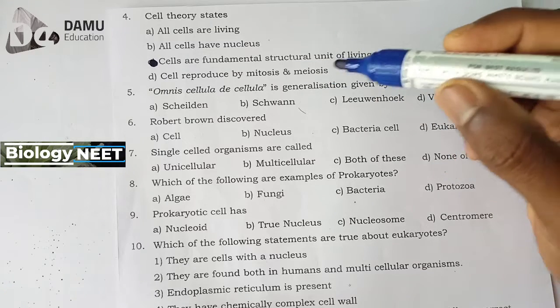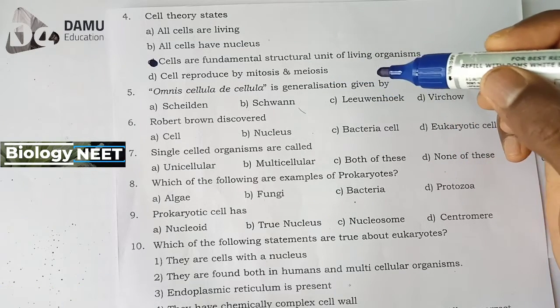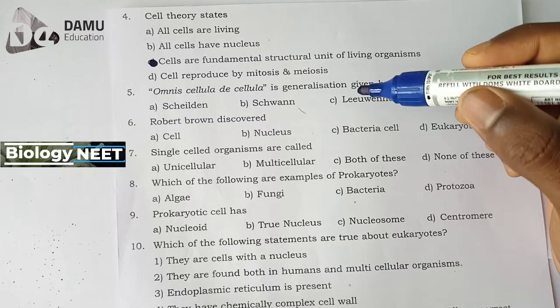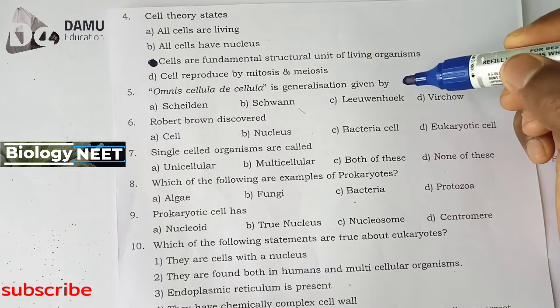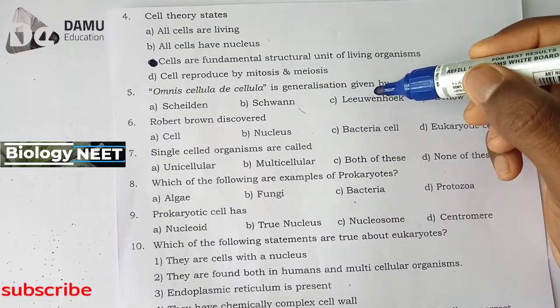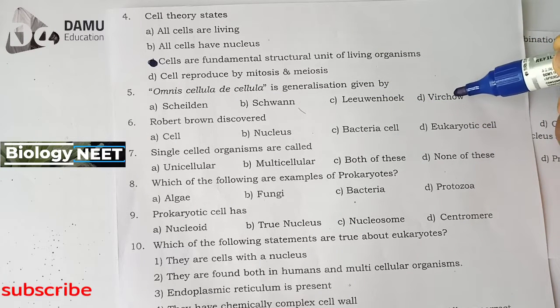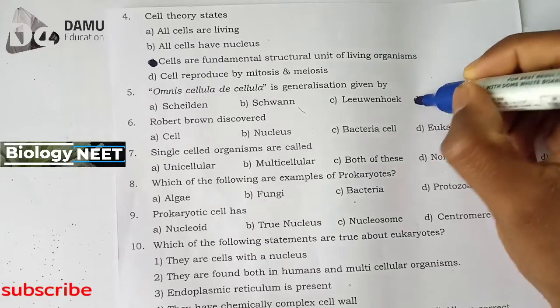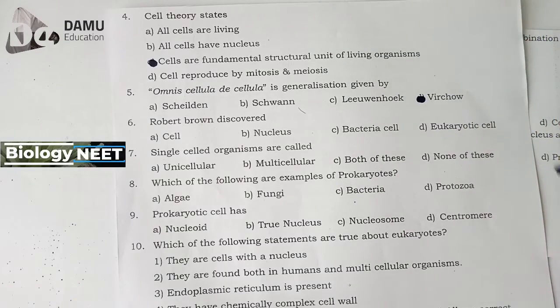Fifth one, Omnis cellula e cellula is a generalization given by. First one Schleiden, Schwann, Leeuwenhoek, Virchow. The fifth answer, we know, is Virchow. So that is option D.